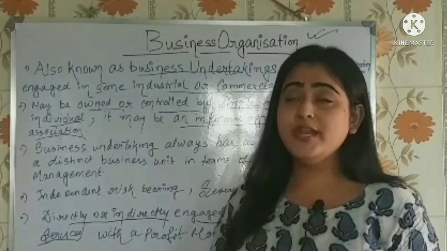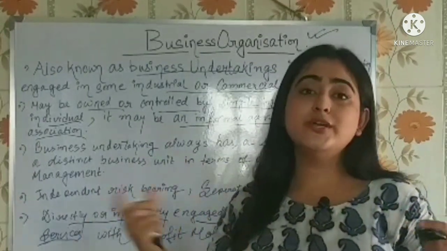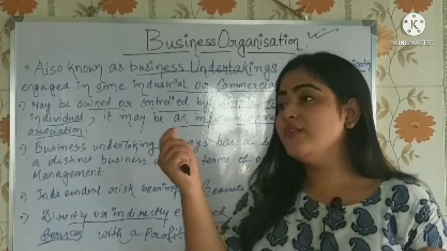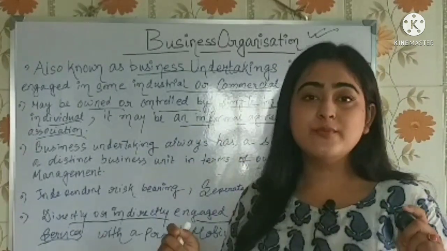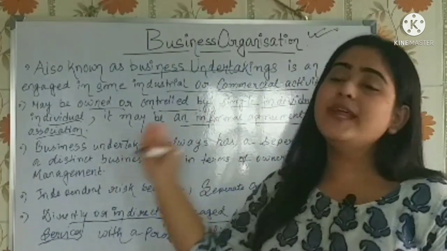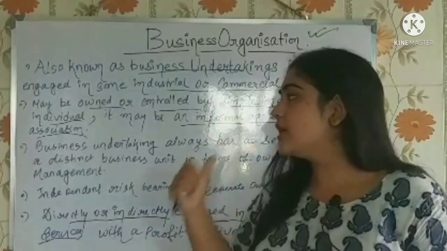And then if two or more people come together sharing the capital, whenever they are sharing the capital in a business, the share of profit will also be shared, right? So that is the partnership form. And again, we have the joint stock company. Later on, we will be discussing each and everything. But now we are concentrating on business organization.